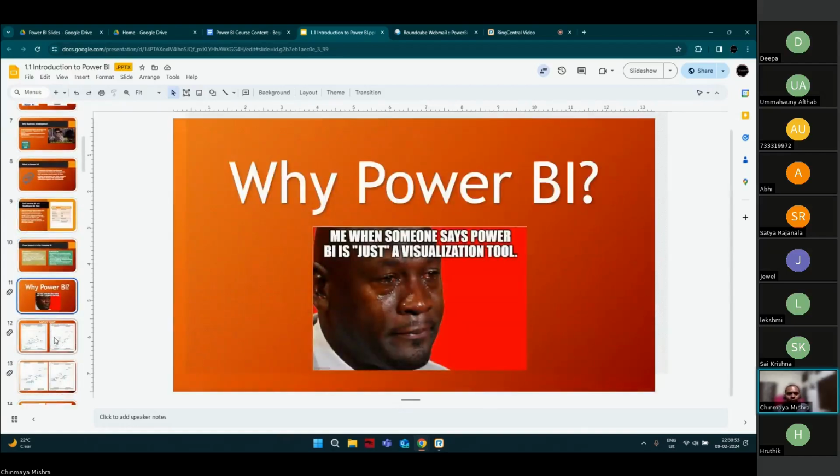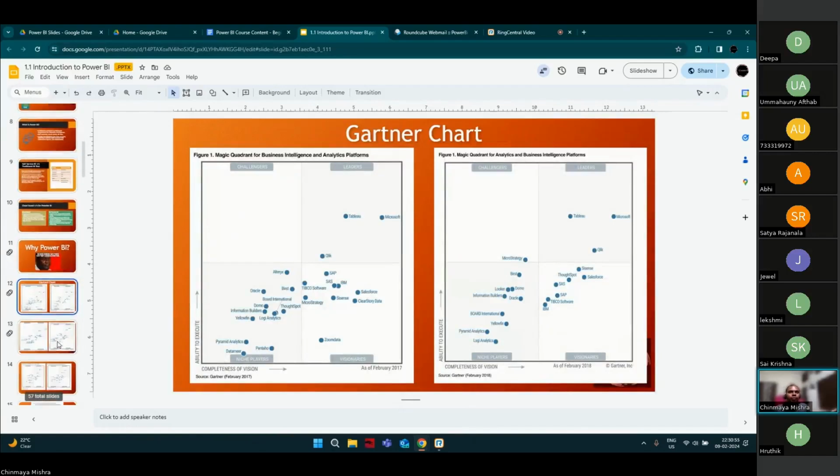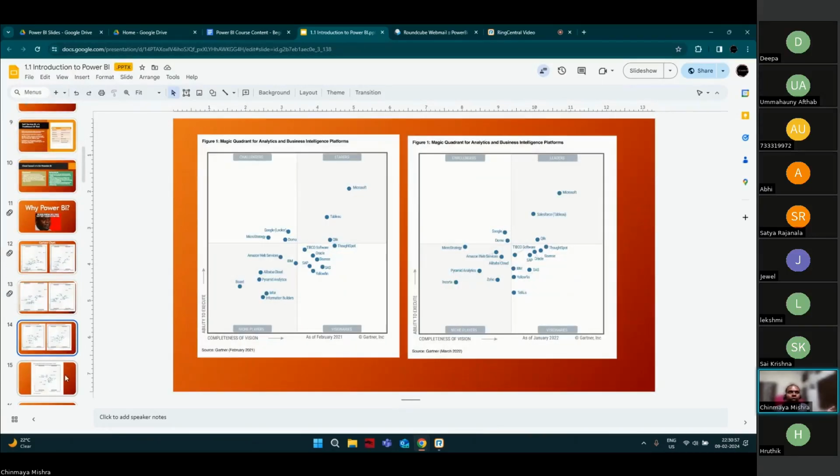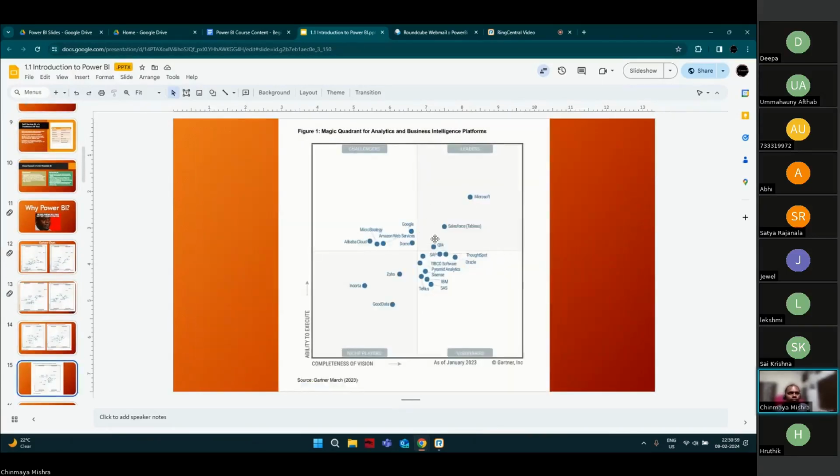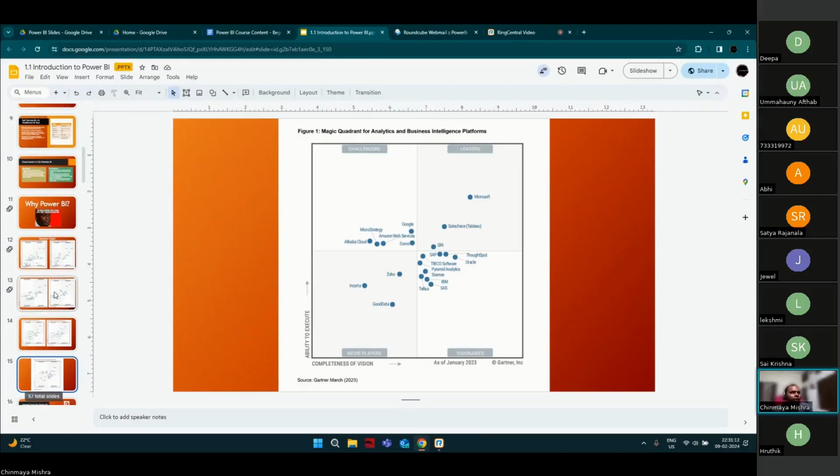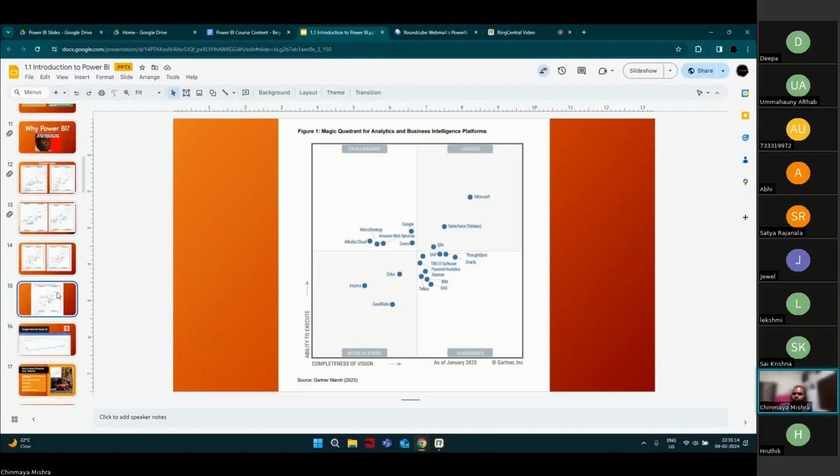We'll also understand why Power BI, why are we discussing Power BI and not any other BI tool? Because this chart that you see is from Gartner from last year, where it places Power BI as the top BI tool. Microsoft is the mother of Power BI, you can say. We'll see all these things tomorrow. For the next 2-3 classes it will be more about theoretical, interesting things, and then we'll go directly into Power Query, Power BI, Power Pivot, all those things.